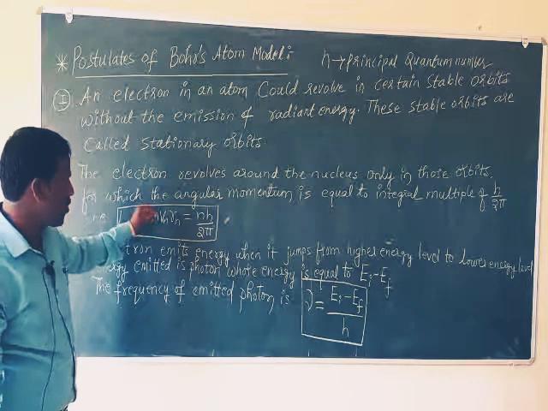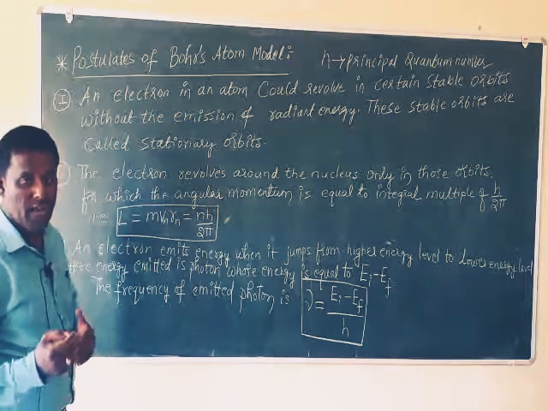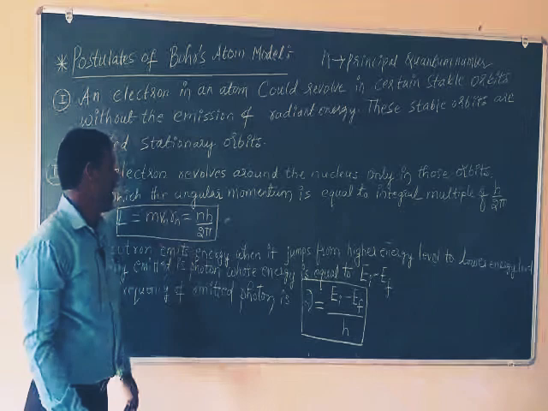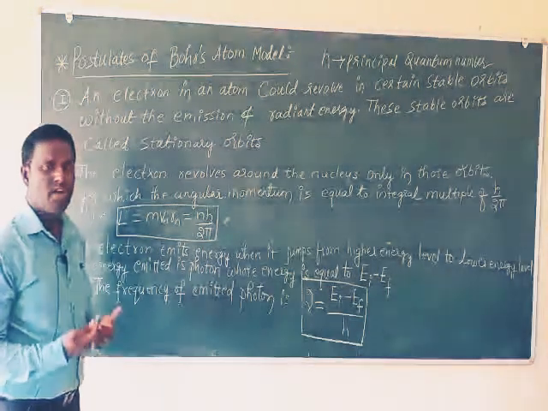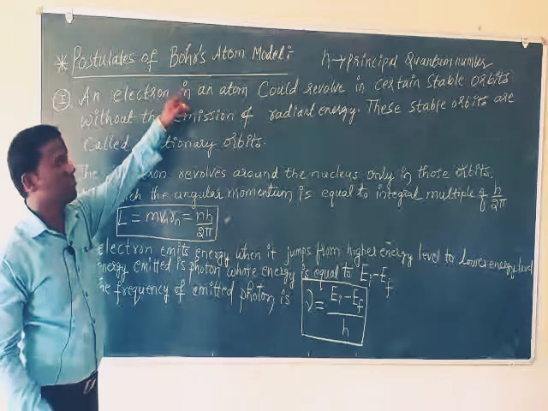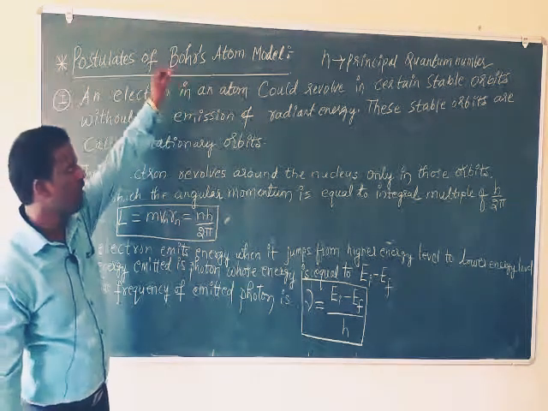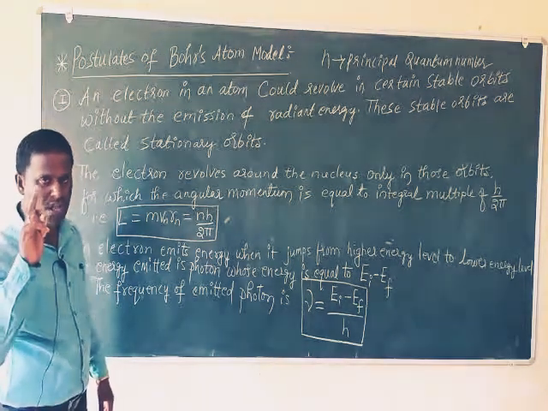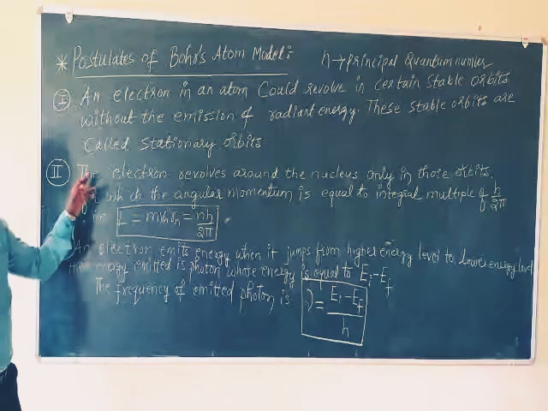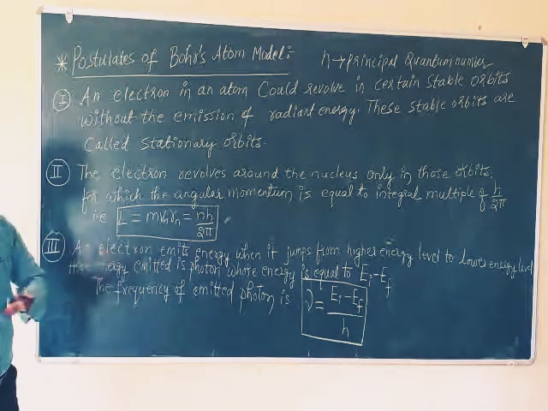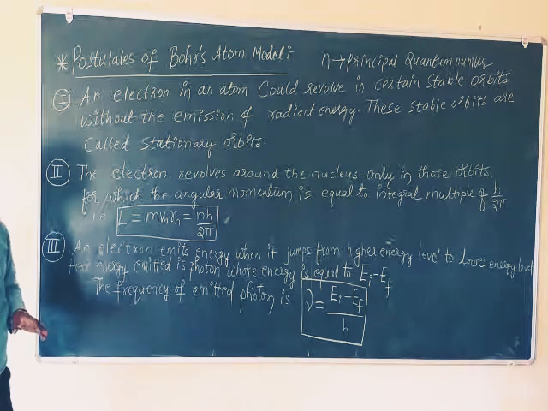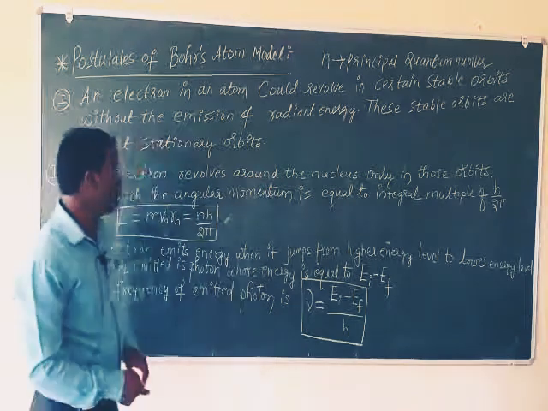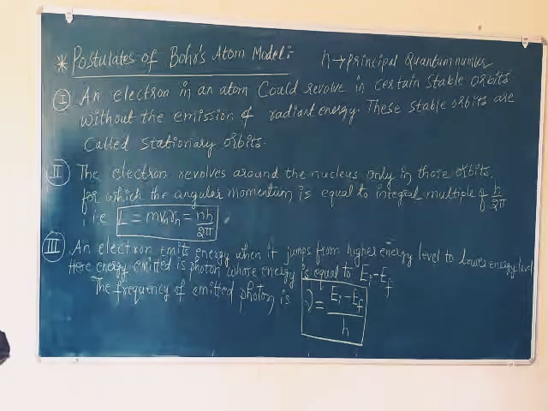In whichever orbit this condition for the electron is satisfied, there you can think of the presence of electrons. So the second postulate is about an electron. Why are we not taking electrons? Because this model explains the structure of the hydrogen atom. This model is suggested only for the hydrogen atom. The hydrogen atom has only one electron, so we can write the electron, or electrons. The electron revolves around the nucleus only in those orbits for which the angular momentum